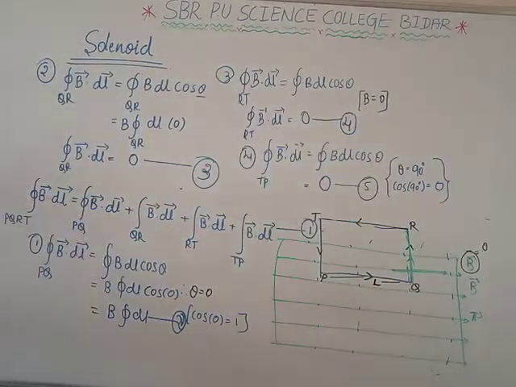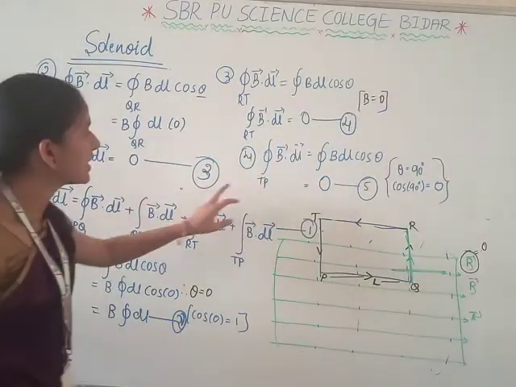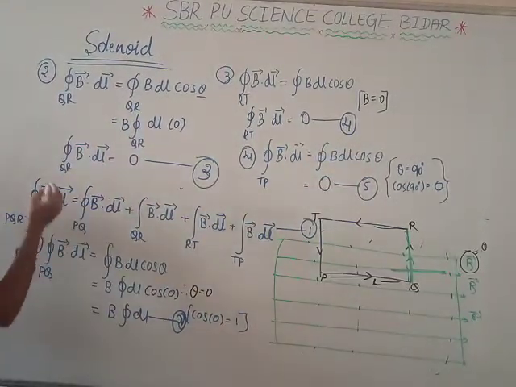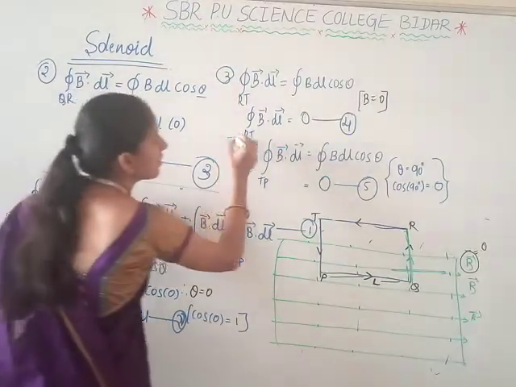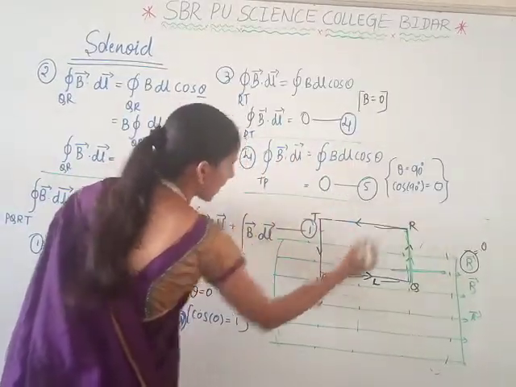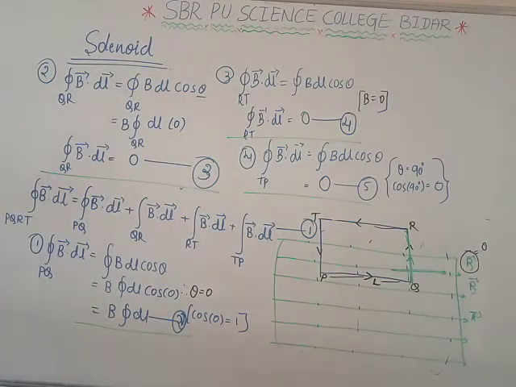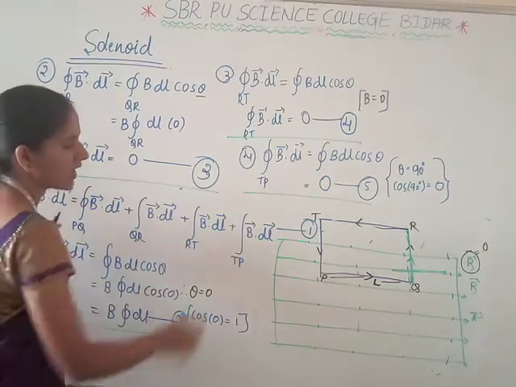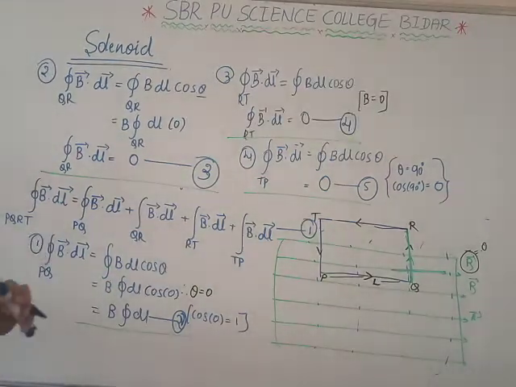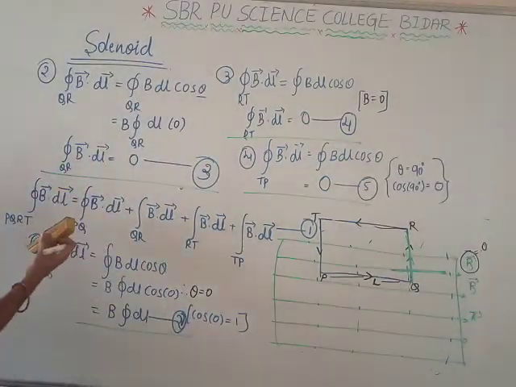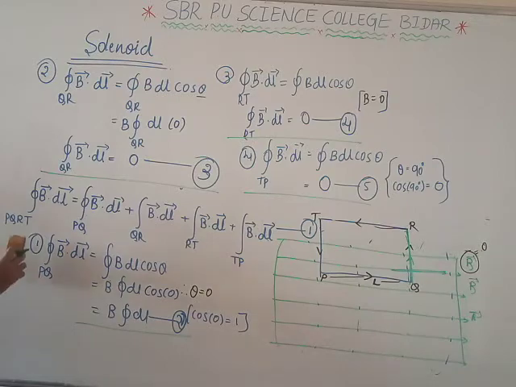Now put equations 2, 3, 4 and 5 into equation 1, that is, the values of the magnetic field along PQ, QR, RT and TP.